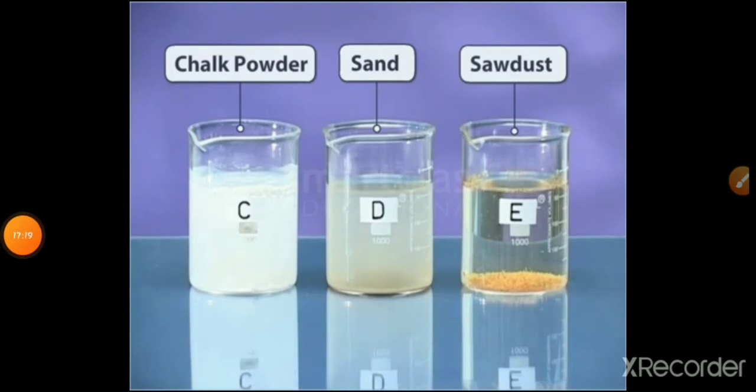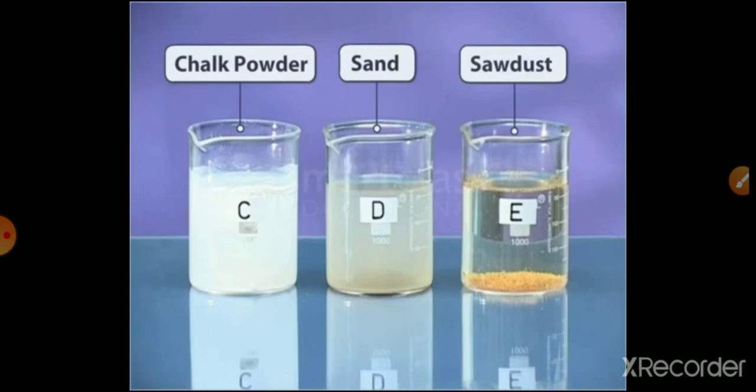So by this you can say that salt and sugar are soluble in water, whereas chalk powder, sand and sawdust are insoluble in water. Insoluble means they didn't get mixed with the water even when we stir it. Stir means when we moved them with the spoon, still they are not mixed with water, so they are insoluble in water, okay.